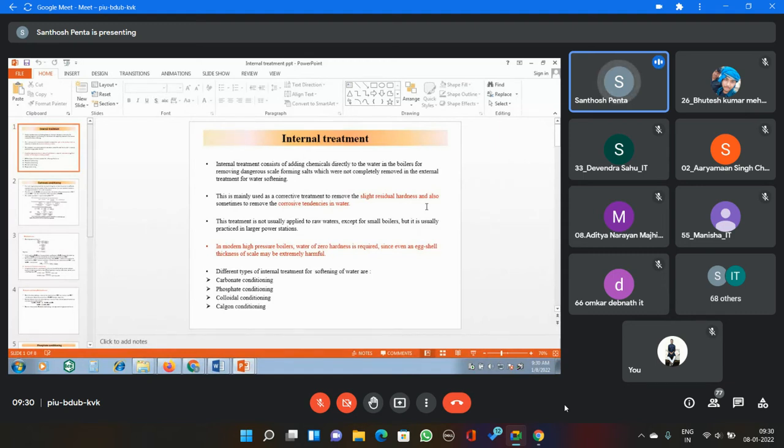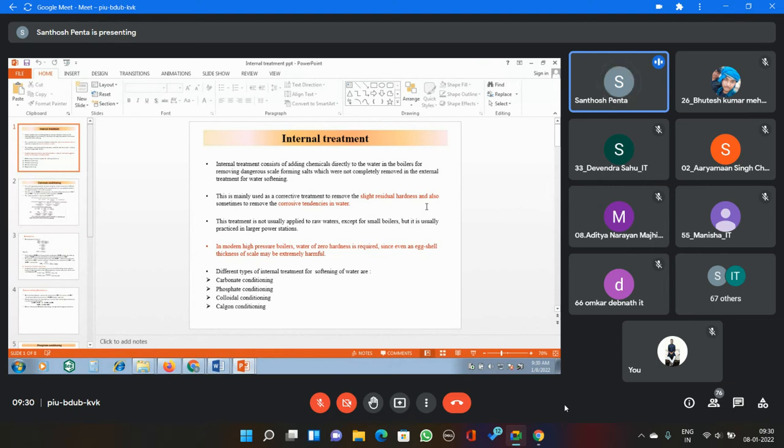Then what is hardness and its determination, what is alkalinity and its determination. Then boiler troubles. What are the boiler troubles? Scale, sludge, priming, foaming, carryover, corrosion, caustic embrittlement. The next one is softening of water. In the softening of water, two methods are there: external methods and internal methods.